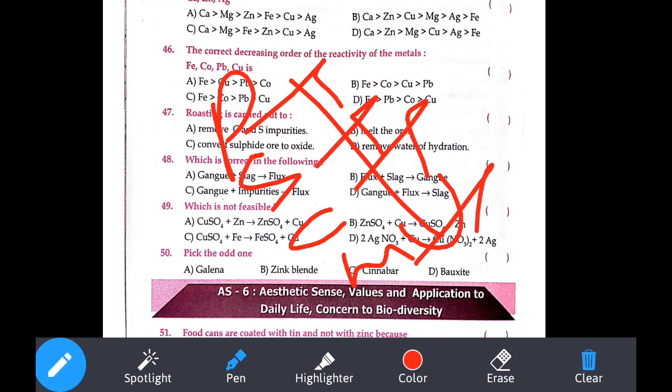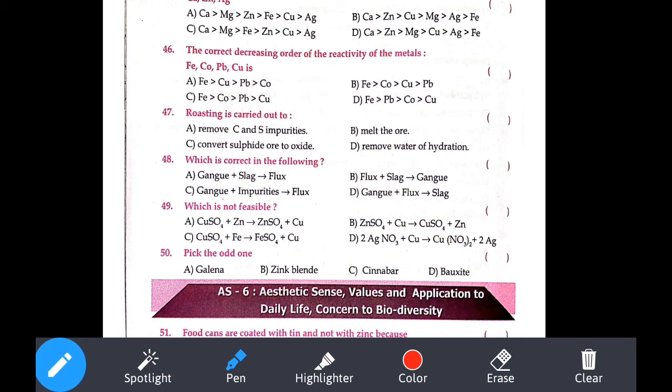In that, if you observe here, after copper only silver will come, below copper you'll get silver. So silver is a low reactive element, and a low reactive element cannot replace a high reactive element. So that is our answer, option number D.